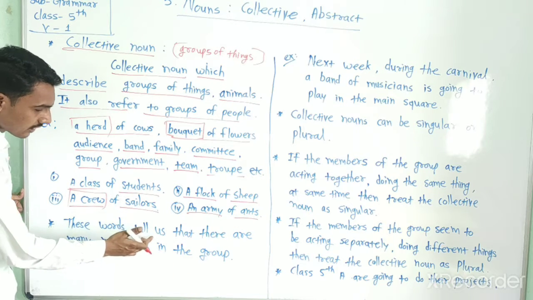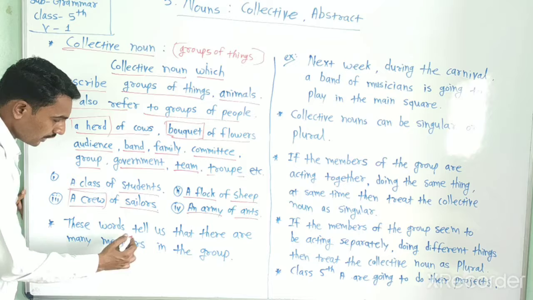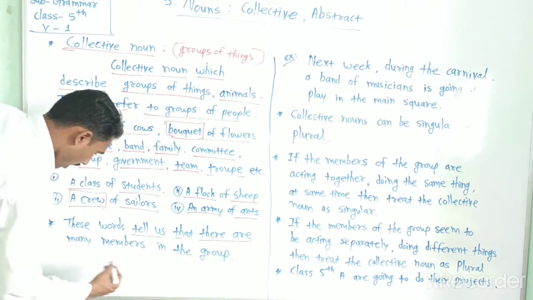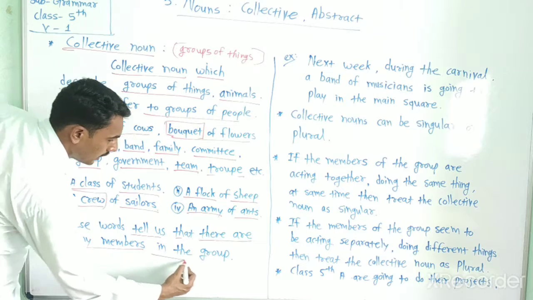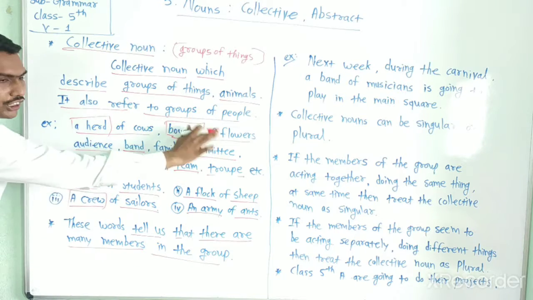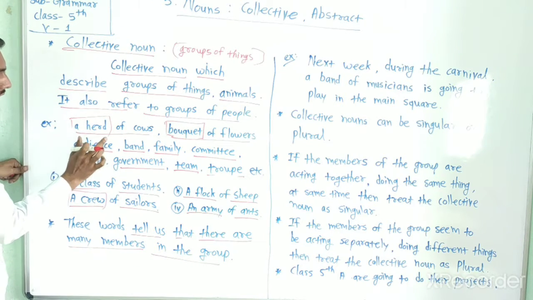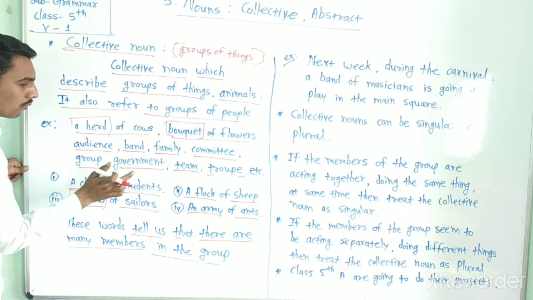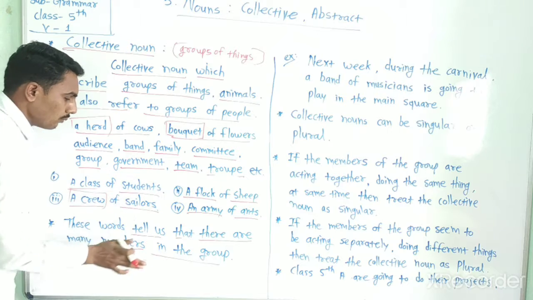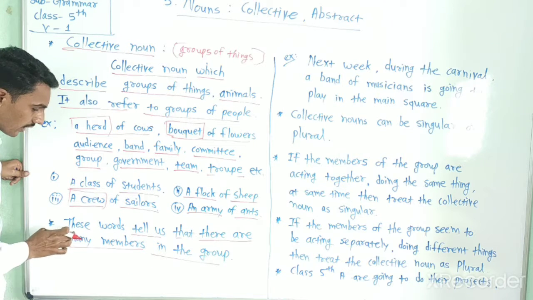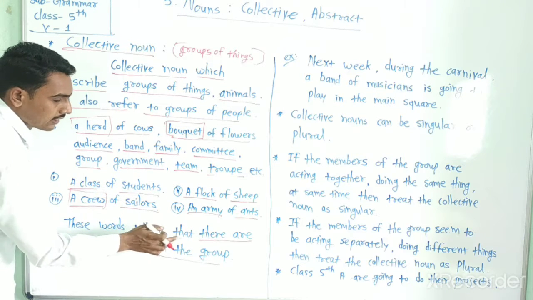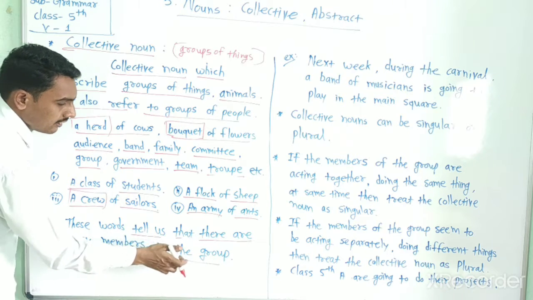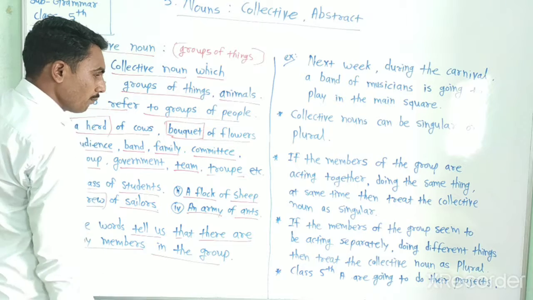Now these words tell us that there are many members in the group. These words like audience, band, family, committee, group, government, team, troop, all tell us that there are many members in the group.